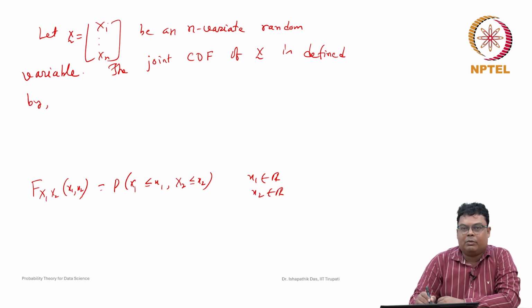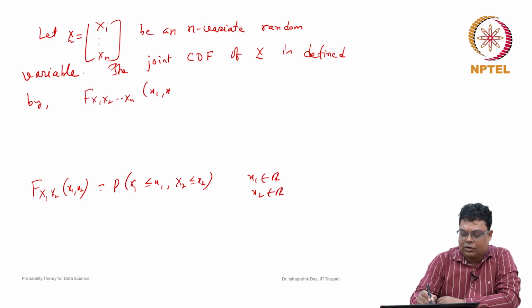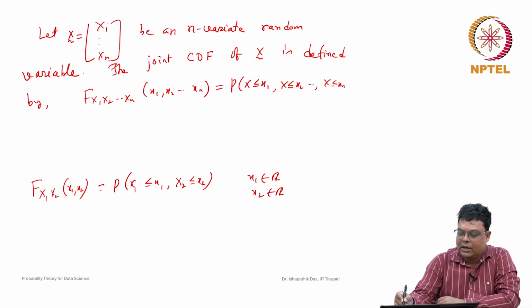If you have understood the bivariate case, the n-variate case will be very simple. It is defined by F of x1, x2, ..., xn equal to the probability that X1 is less than or equal to x1, X2 less than or equal to x2, ..., Xn less than or equal to xn.